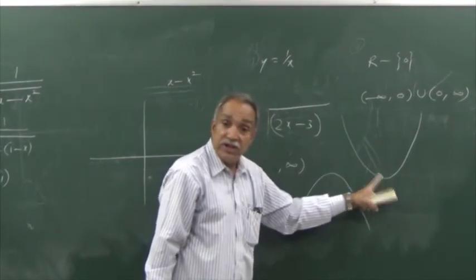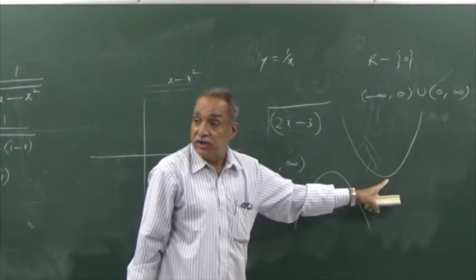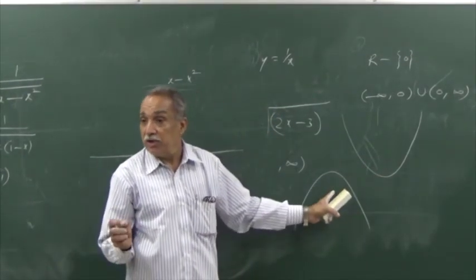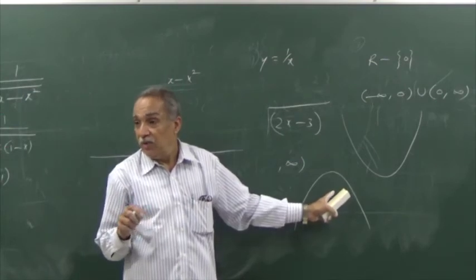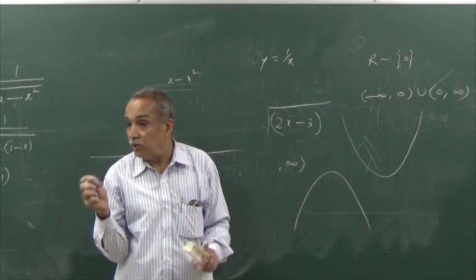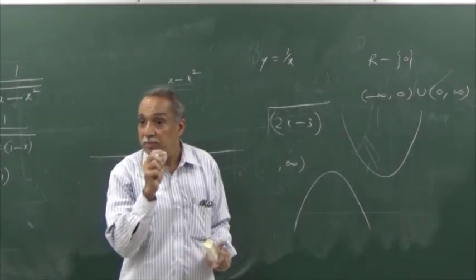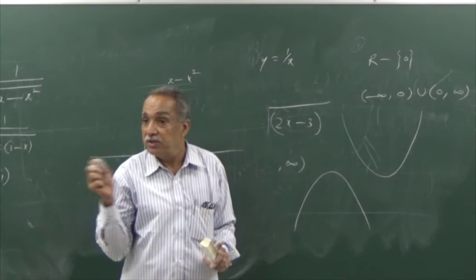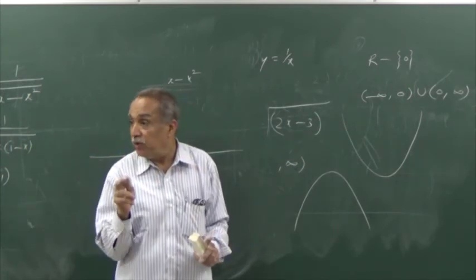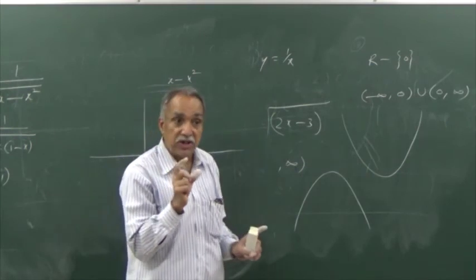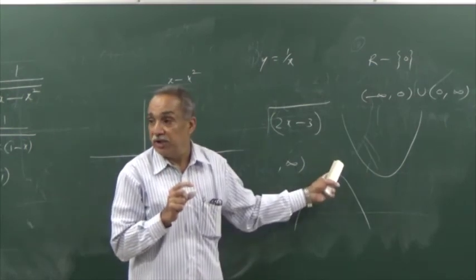For this vertex, in any case, whether you consider this or this, the x coordinate is always minus b by 2a. While applying the formula for finding the roots of a quadratic, the formula is minus b plus or minus root b square minus 4ac by 2a. That rational part, minus b by 2a, forms the expression for the x coordinate of the vertex.